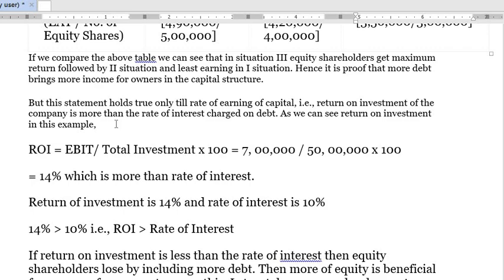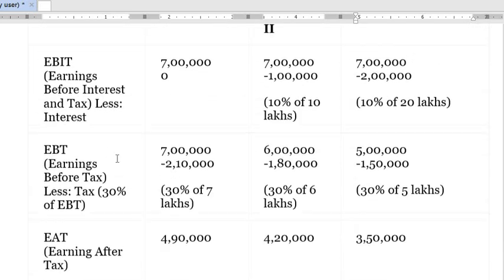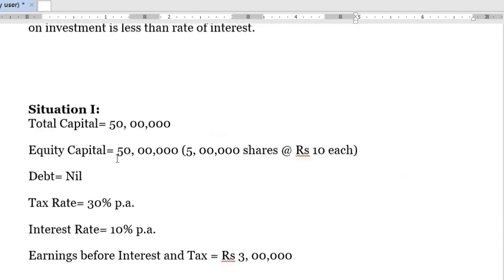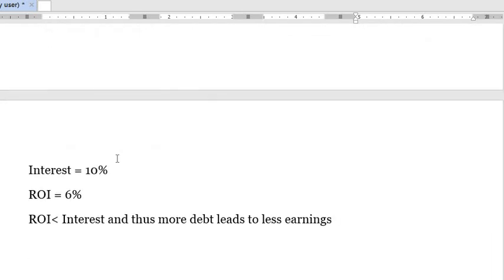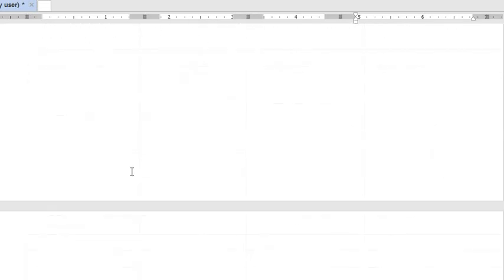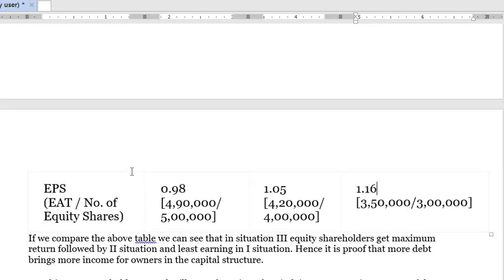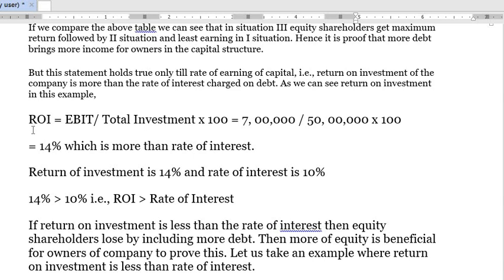So let's find out what our ROI was in this situation. To calculate the ROI, the formula is... here we are calculating the ROI.